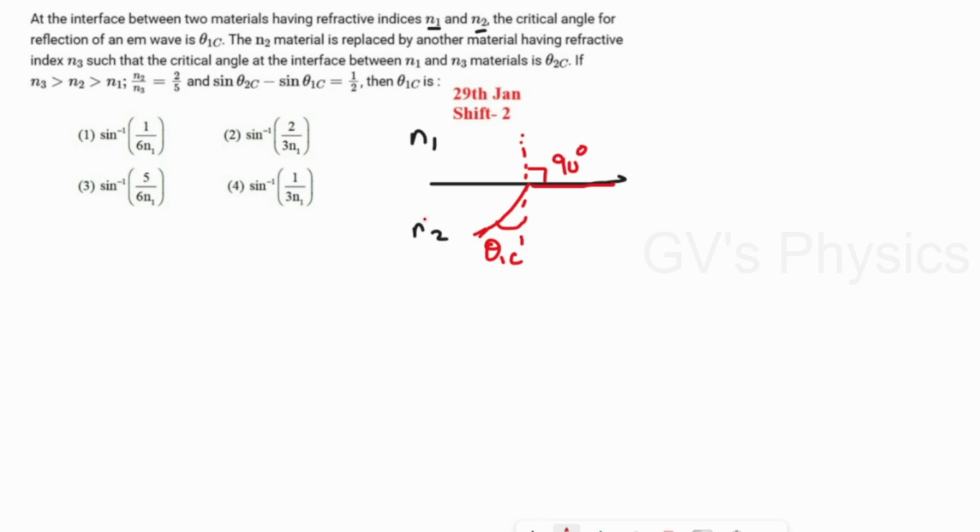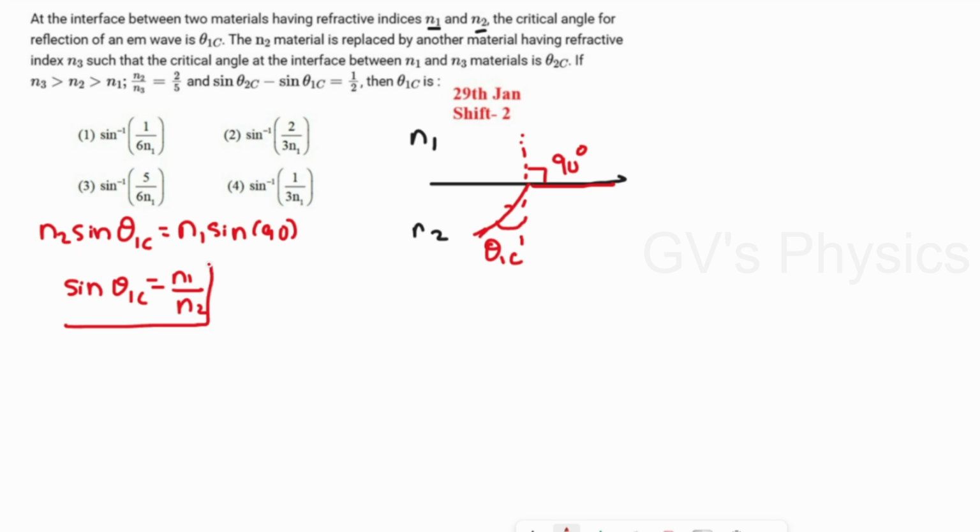For this, we will write the equation. So light travels from denser to rarer. The refractive index n2 into sine theta 1c is equal to the rarer medium's refractive index n1 into sine 90. Okay, so sine 90 will become 1. We can write it as sine theta 1c is equal to n1 by n2. So this is the first condition.